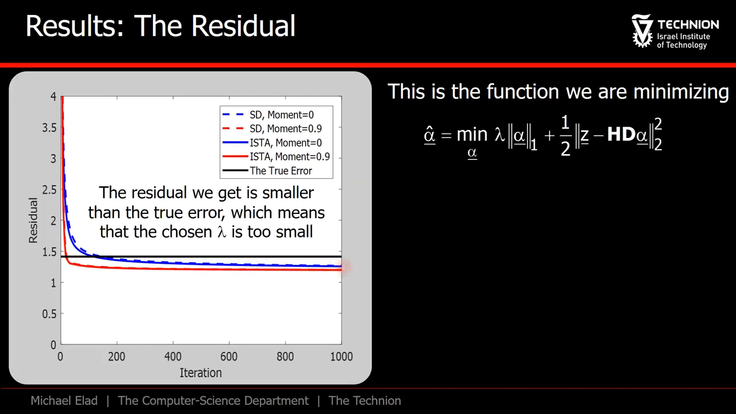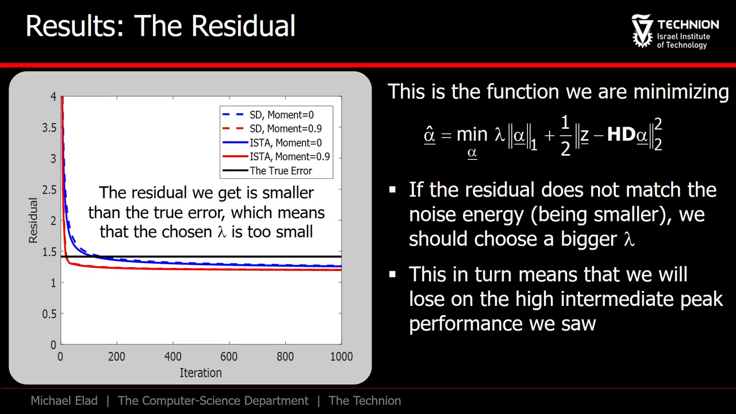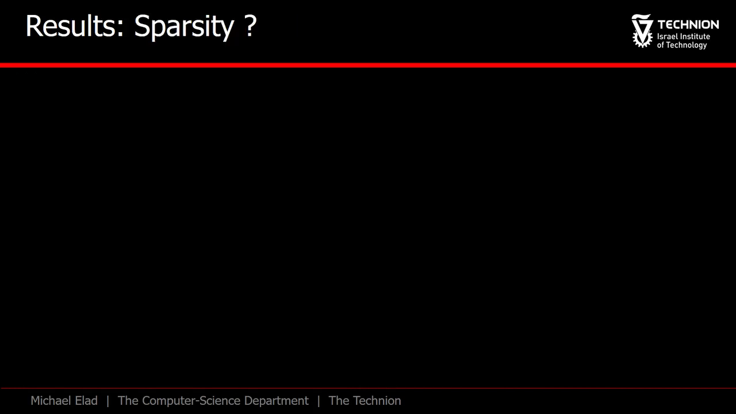Why? Because we did not set lambda properly. We need a bigger lambda so as to tune the residual to match the noise energy. However, in doing so, we will not get the 7 dB improvement anymore. As it turns out, this is the least of our problems. Let's ask a very strange question. Is the resulting alpha sparse?